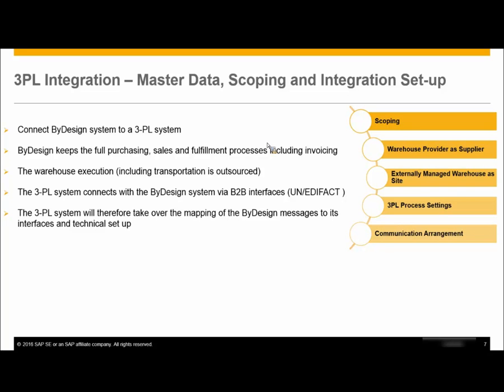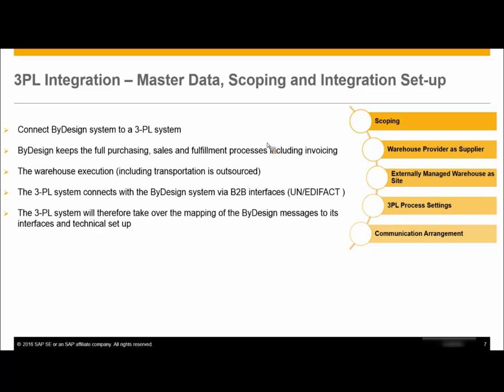Next, you will have to have a virtual site under your company, which is an externally managed warehouse. I will be showing that in the coming slides. Also you have something called 3PL process settings. These are the level of automation where the end user has an option to have the operations process done manually, or you can automate things as well.